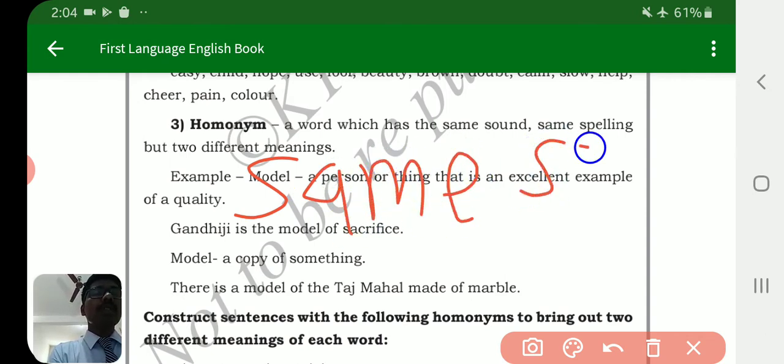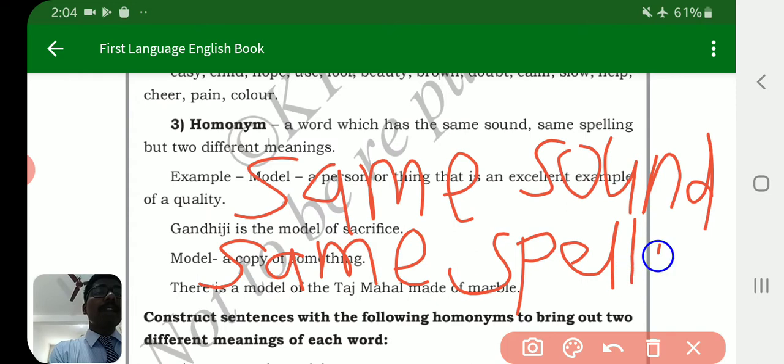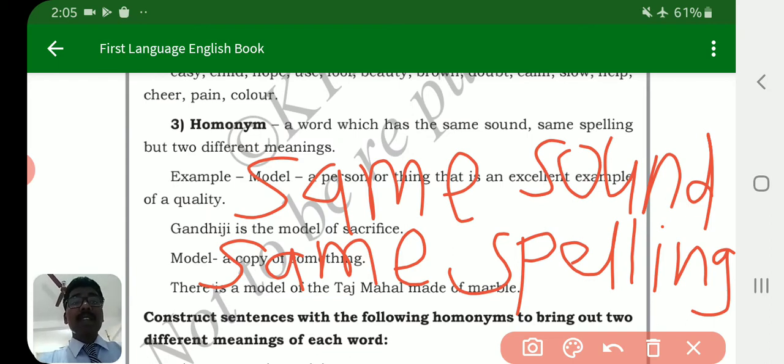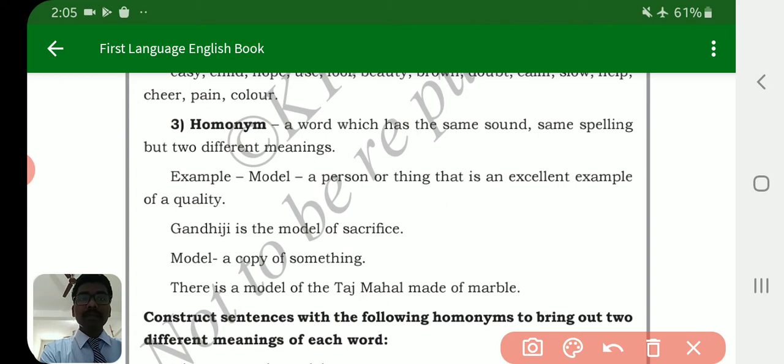There are lots of words in English that have the same sound and same spelling, but the meanings of these words are different. Two different meanings. This is called homograph. For example, they have given here